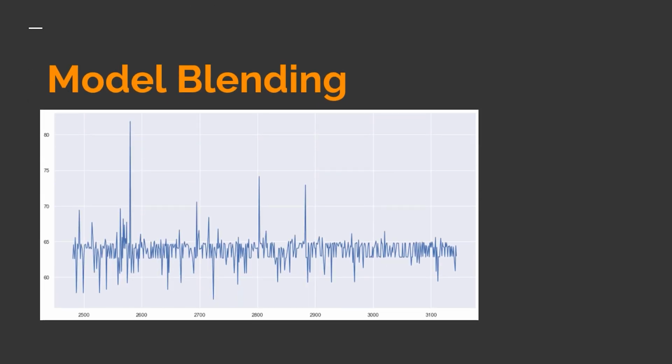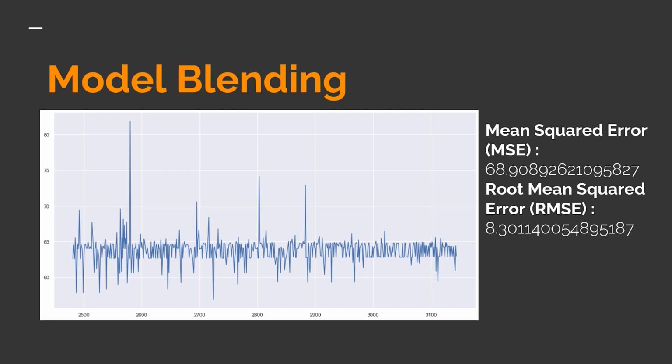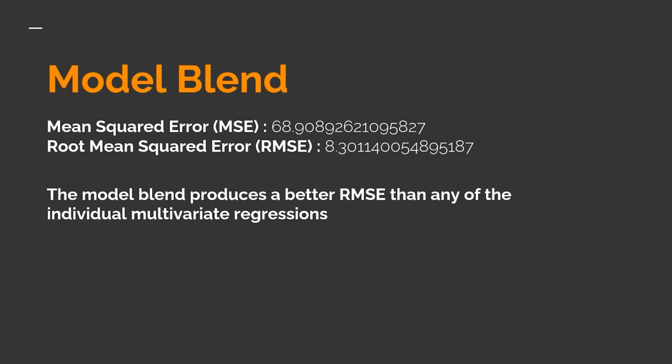Next, we perform model blending on the previous regression models, which are assigned weights based on their accuracy. Using this approach, we can reduce the root mean squared error to give a better accuracy.